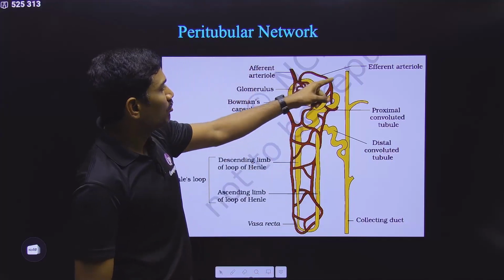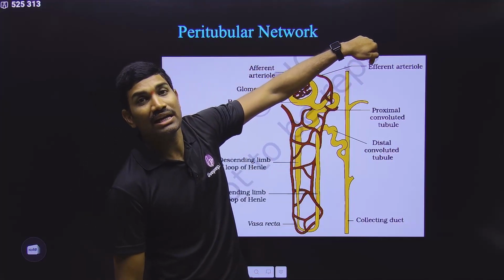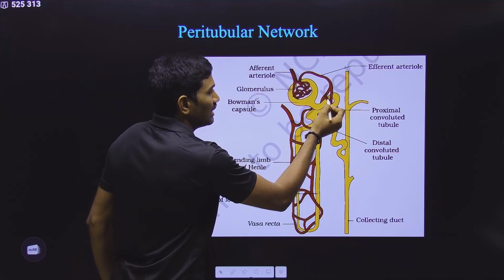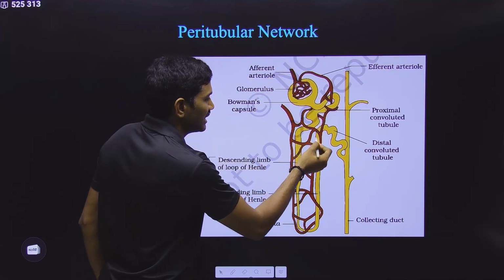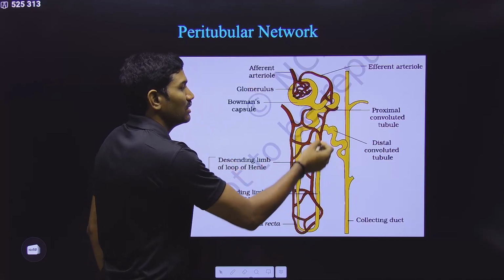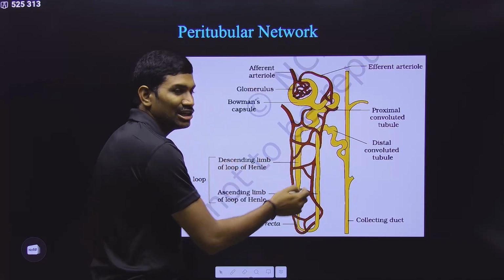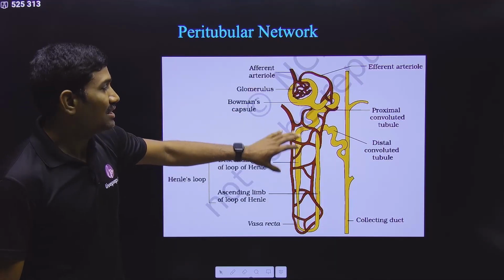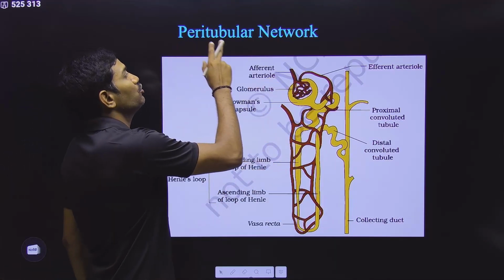The one that is coming out is called efferent arteriole. Please observe carefully, this efferent arteriole has a branching network of capillaries around these tubules, proximal, distal and Henle's loop. Around all these things, it is making a network-like structure. This is called peritubular network.